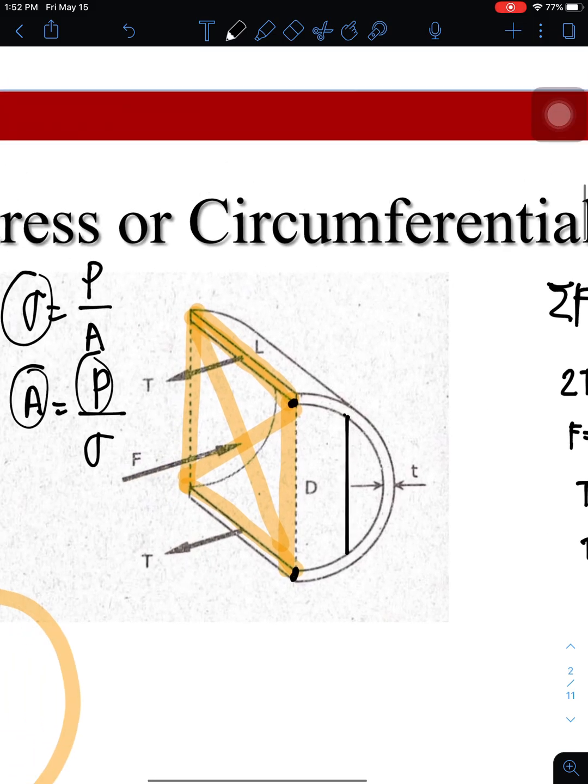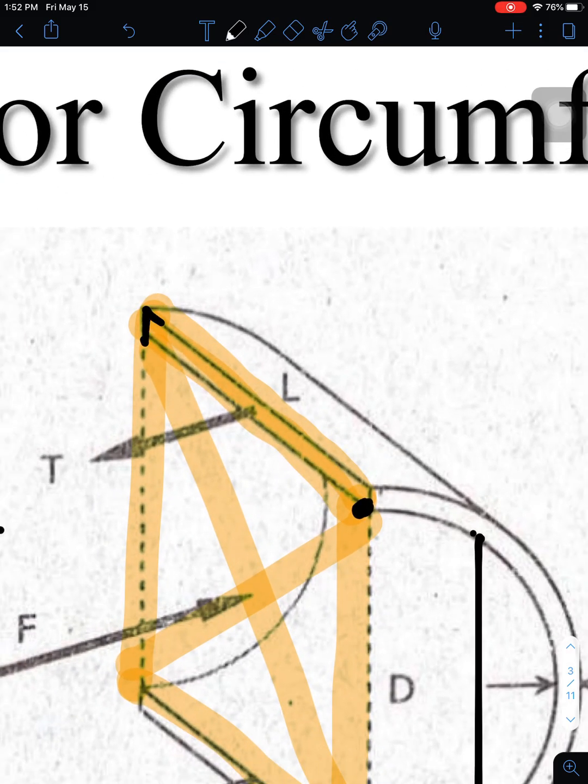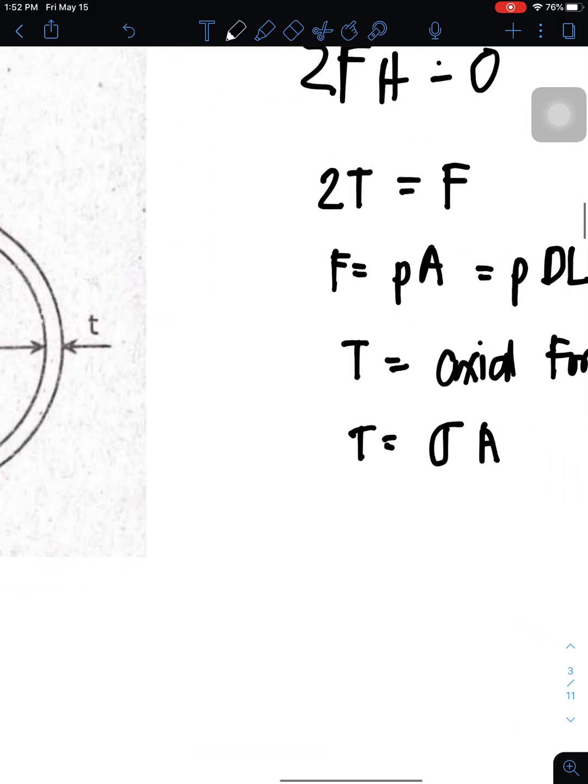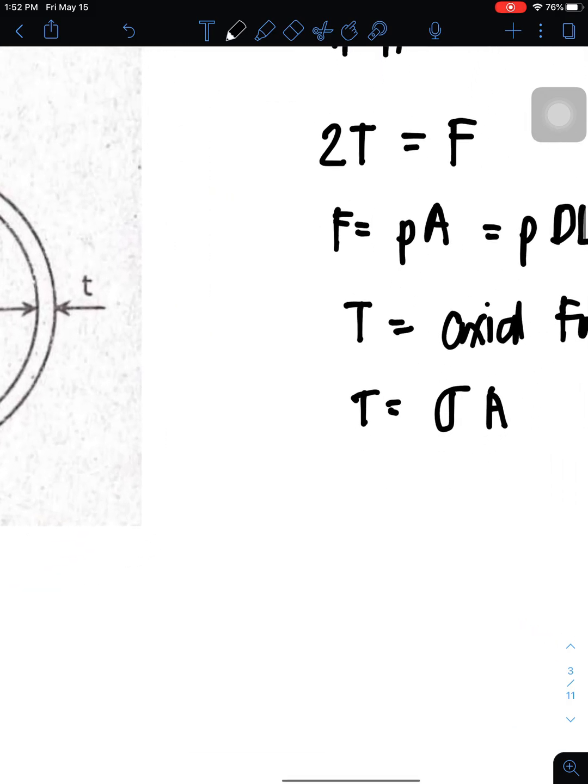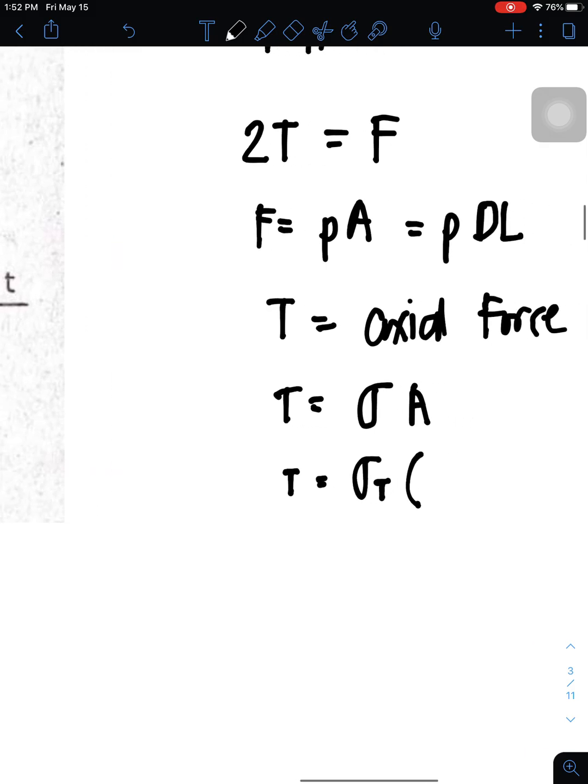Since the tension being applied is along this thickness, that is where our tension T is applied. So the tension T is equal to the tangential stress times the area. What is that area? It's going to be the length and the thickness of the tank.